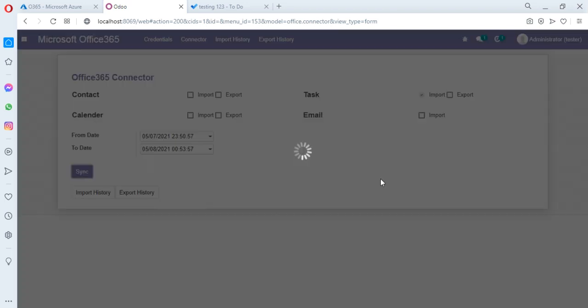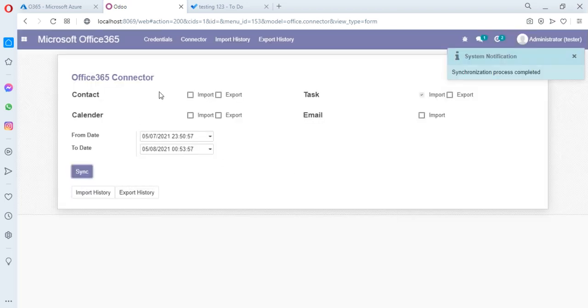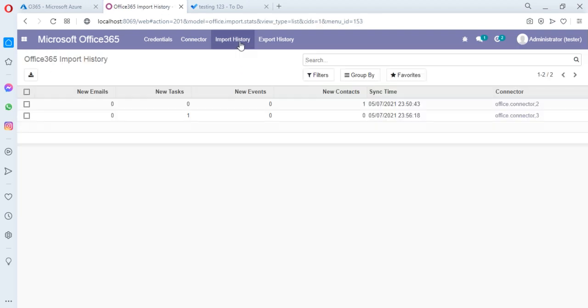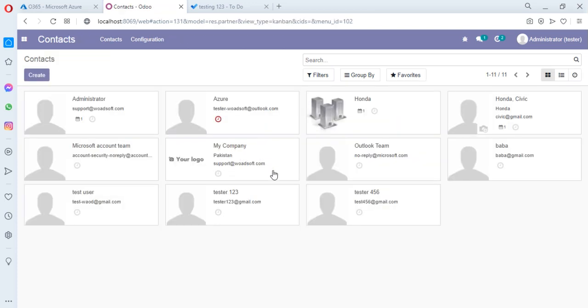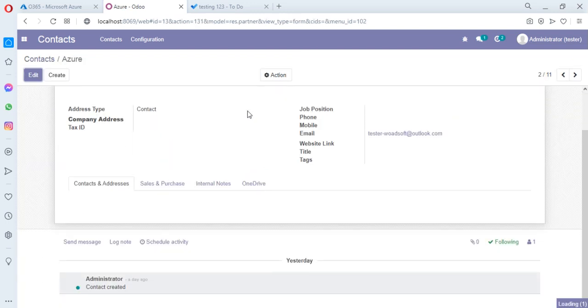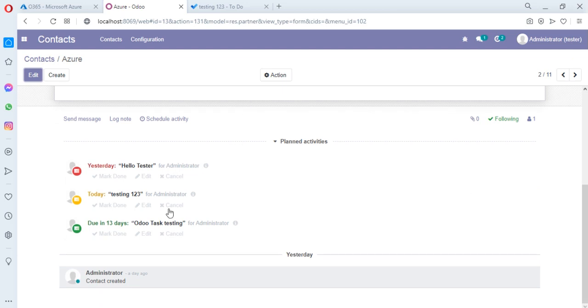and the synchronization process is started, and here it is completed, and you can check from the history, and here a new task has been added. You can also verify from the contacts, and the account that we are using is tester-woodsoft at outlook.com, and here the task is added, testing 1 2 3.